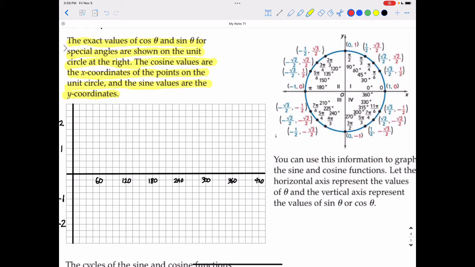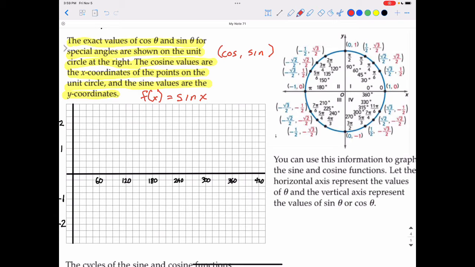Because the first thing we're going to do is, using this unit circle, graph the parent function of sine of x. So f of x equals sine x. So from the beginning of the lesson, we learned that each point on a unit circle is in the form of cosine, sine. So all I need to do to figure out the values of each of the special angles from our special triangles is look at the y value around the unit circle, and that's going to be the sine of each of the values I need.